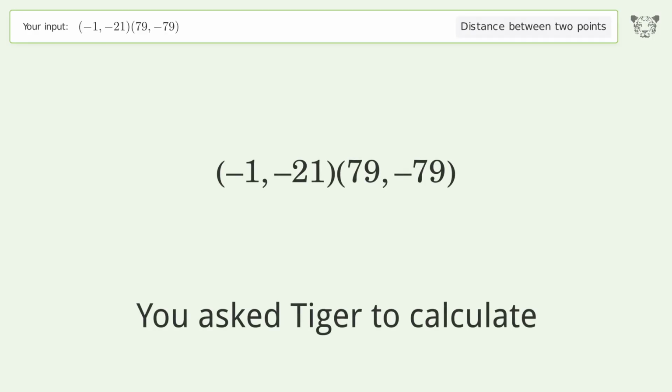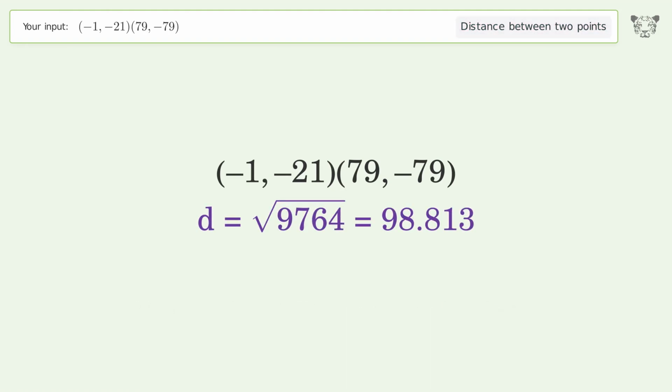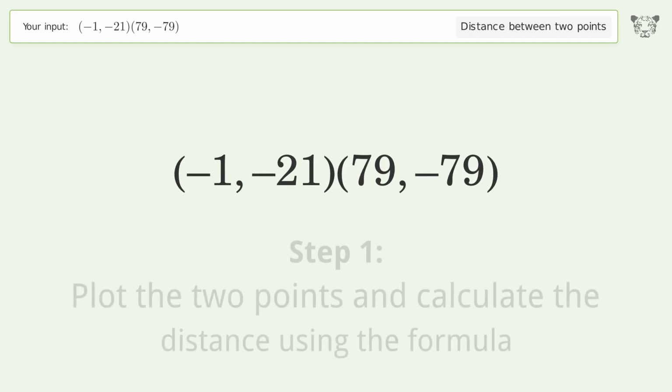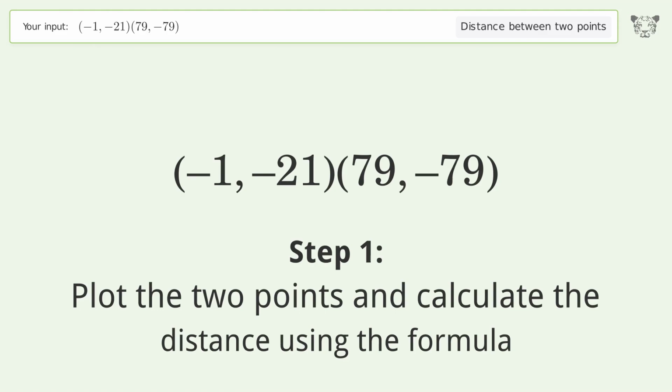You ask Tiger to calculate. This deals with the distance between 2 points. The distance between the 2 points is the square root of 9,764, or 98.813. Let's solve it step by step. Plot the 2 points and calculate the distance using the formula.